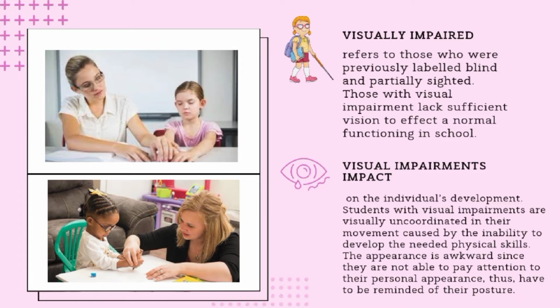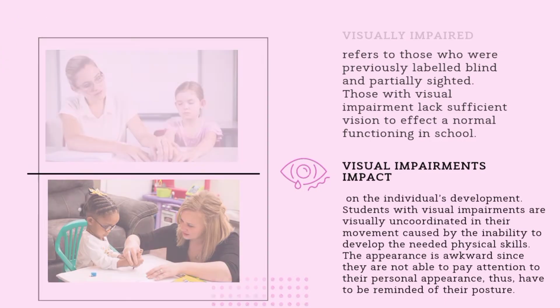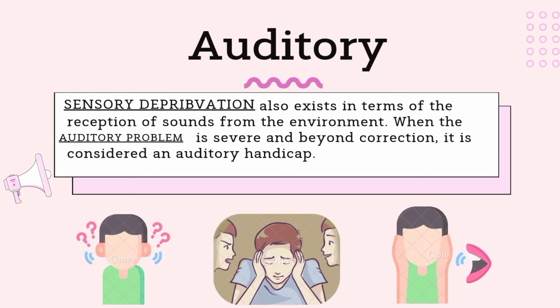Students with visual impairments are usually uncoordinated in their movement, caused by the inability to develop the needed physical skills. The appearance is awkward since they are not able to pay attention to their personal appearance, thus have to be reminded of their posture. Auditory.